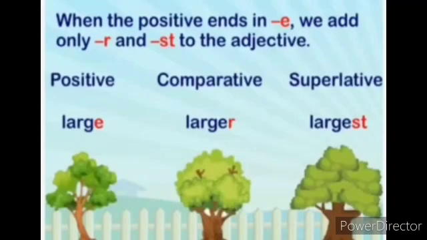The positive is large, the comparative is larger. We have to add R to the last: larger. And when we are going to the superlative, we are adding ST: largest. Again I am reading: large, larger, largest. In the positive degree, the word is large. Going to the comparative, we add R and make it larger. And going to the superlative, it is largest.